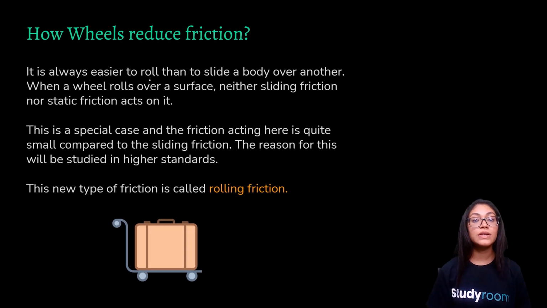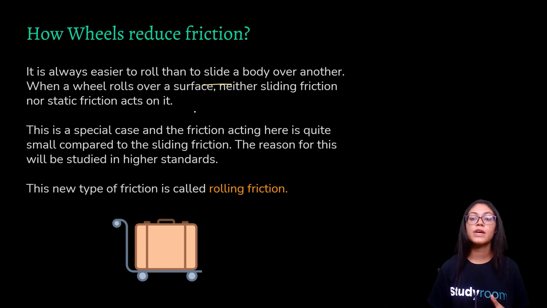Now, how wheels reduce friction. It is always easier to roll than to slide a body over another. So, when a wheel rolls over a surface, neither sliding friction nor static friction acts on it. Now, let's recollect what sliding friction and static friction were. Static friction was the force of friction when the body is at rest, and sliding friction was the friction when the body was in motion.